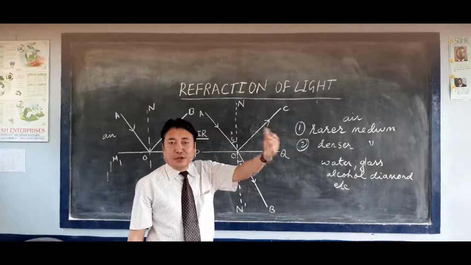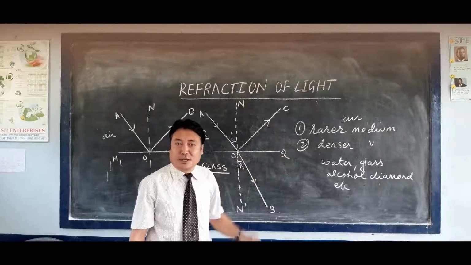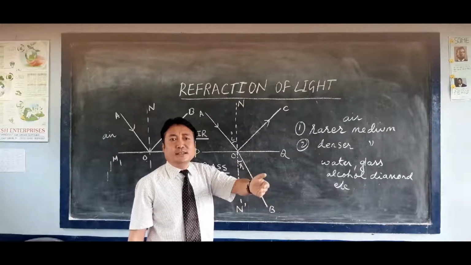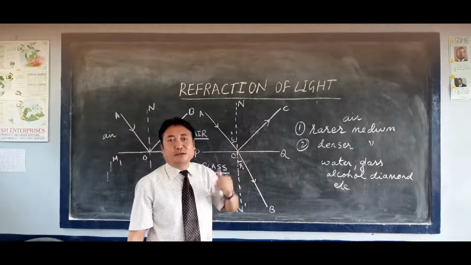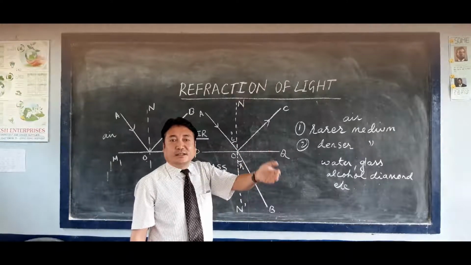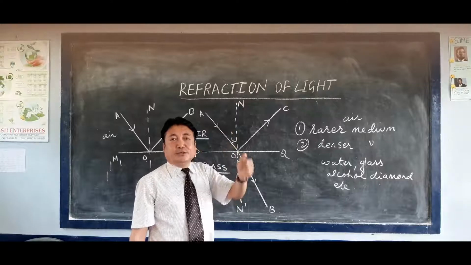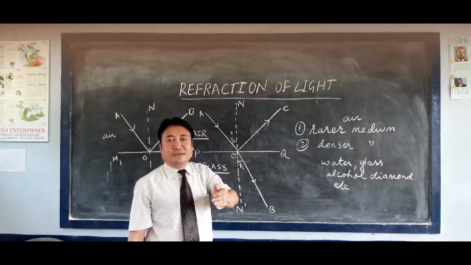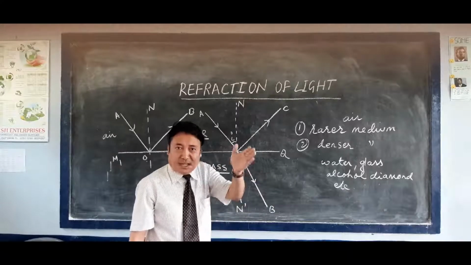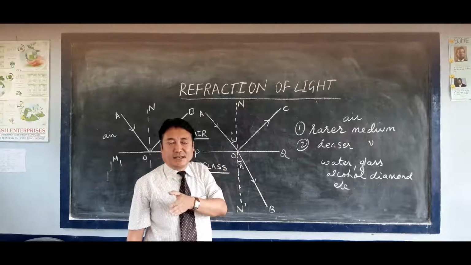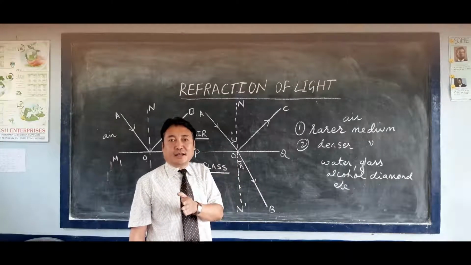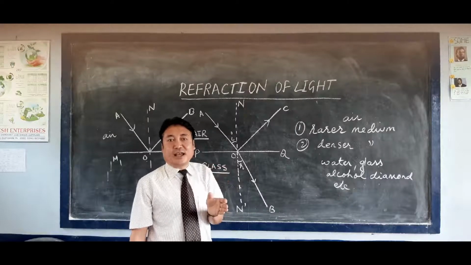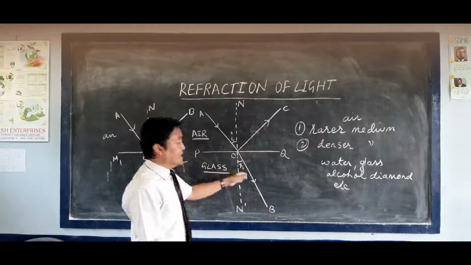In class 9 also we have read that the speed of light in air is 3 into 10 to the power 8 meter per second. When we come to the denser medium, that is glass as well as water, in glass the speed of light is 2 into 10 to the power of 8 meter per second, and in water 2.25 into 10 to the power of 8 meter per second. So there is a difference in the speed of light in two different media. Due to that difference, the refraction of light takes place. That means the bending of light takes place.